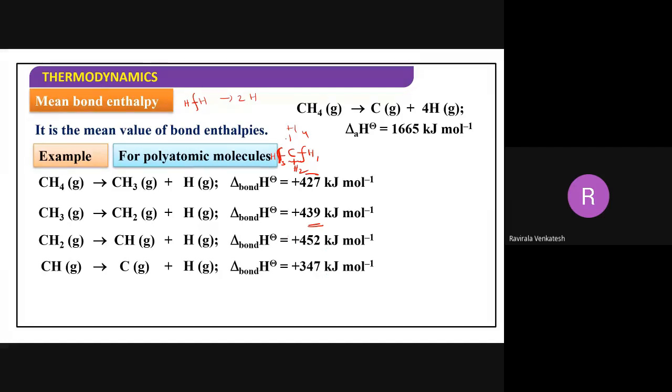And finally I am breaking the last bond here. This bond I am breaking. So you got what? Carbon plus 4 hydrogen. This one you got 347. Now all these values are different.